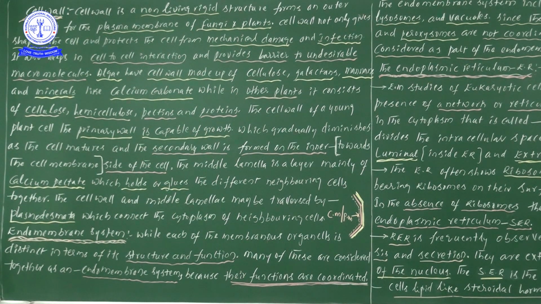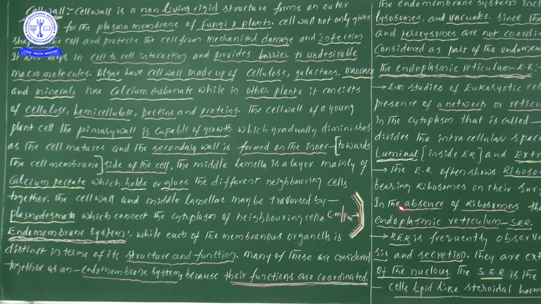From the NEET examination point of view, this middle lamella acts as a cement-like substance to hold all cells together. When all these cells are present together, only then can we call a group of cells a tissue. So for the formation of tissue, the main important role is played by the middle lamella.